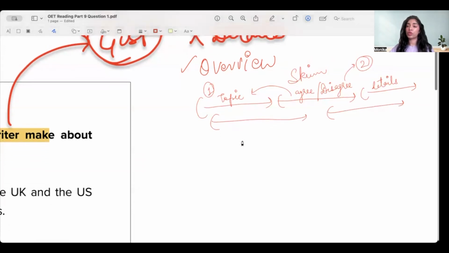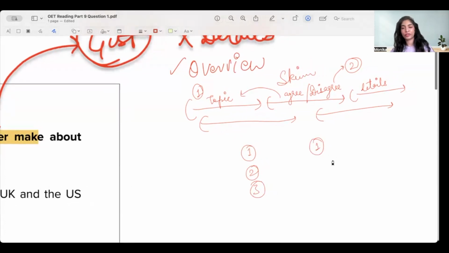And as a result, what do we have? We have, in a summary, a couple of ideas. It is also possible that you don't have three ideas, but rather you have only one idea, which is not a problem at all. In fact, it makes things quite easier for you. So if you realize that these are the general ideas that are being discussed and the rest of the paragraph is just making up the details for it, then you are on the right track. Then when you come back to the answer options, you can select an answer choice which suits that entire paragraph rather than just going with a small detail.